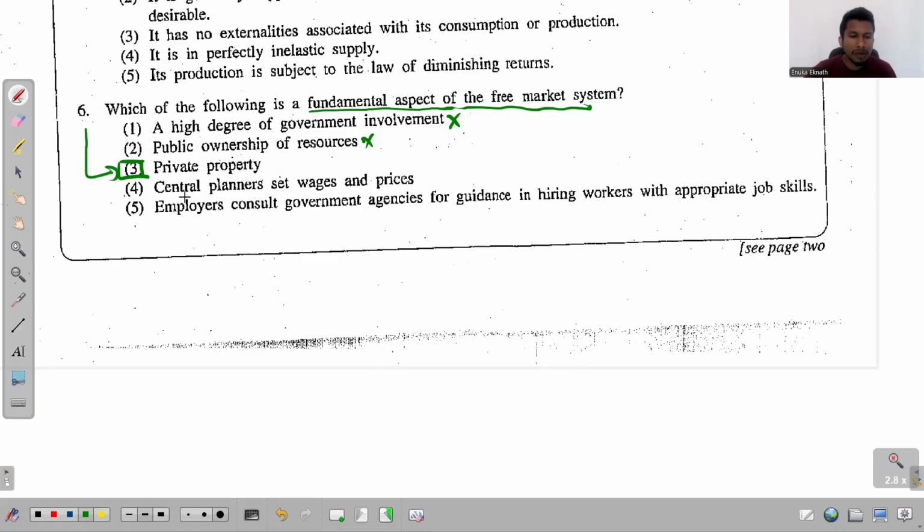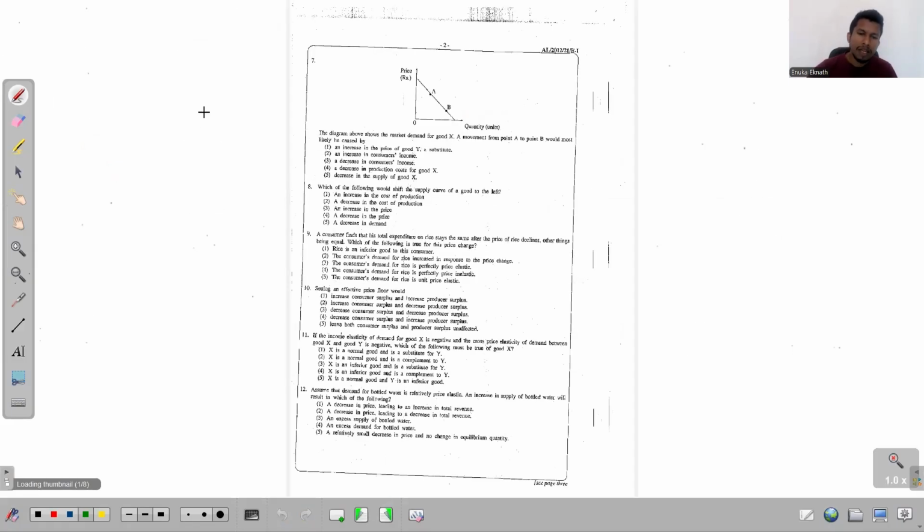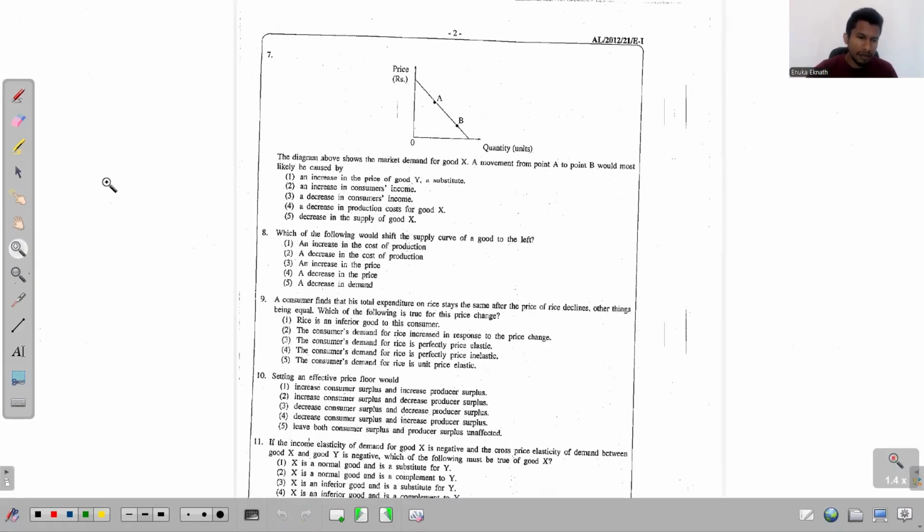But read the fourth one. Central planners set wages and prices. No, that happens in command economic systems, not in free market economic systems. The fifth one, employers consult government agencies for guidance in hiring workers with appropriate job skills. There's no meaning for this one. So the answer has to be the third one. All right, look at this seventh one.